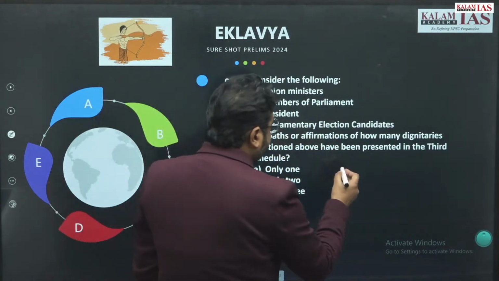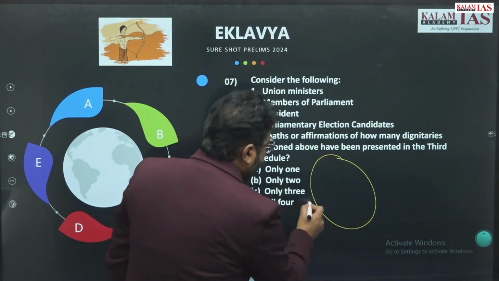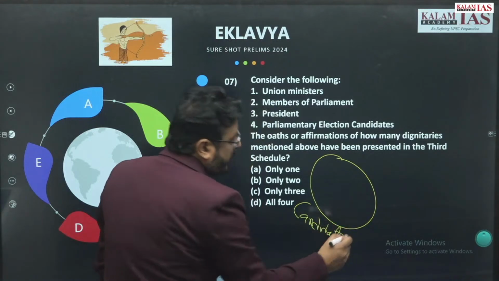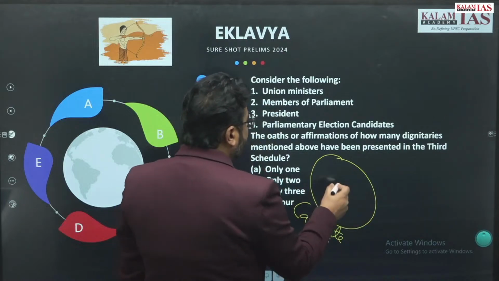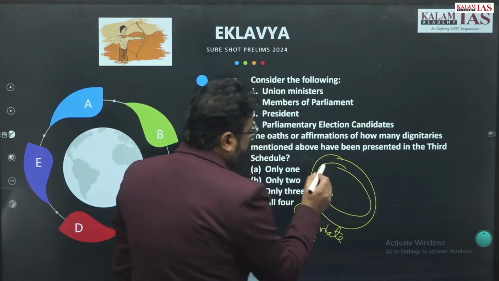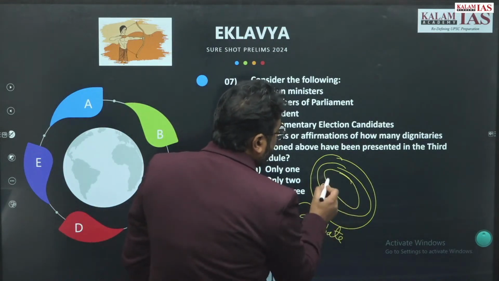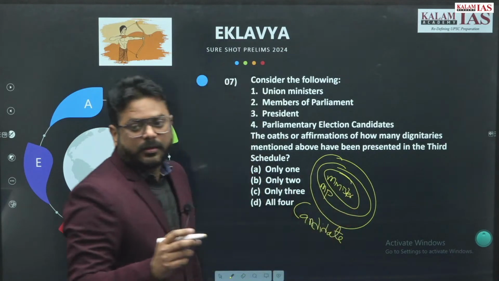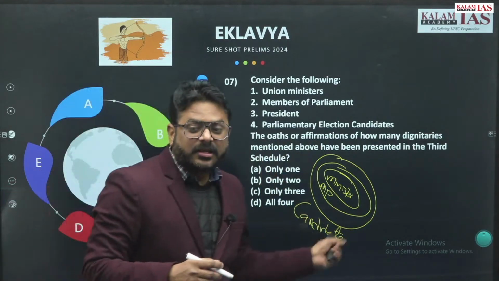First, there will be a candidate for the parliament. From the candidate, who becomes a member of parliament, MP. From the MP, there will be ministers, right? This will be at the central level.